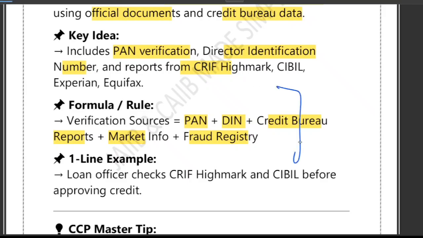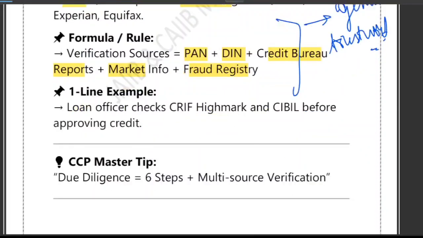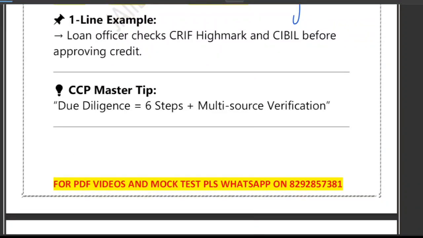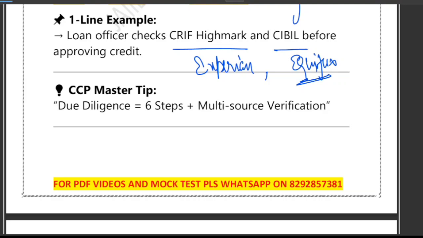All this process ensures that the loan goes to a genuine and trustworthy applicant. So I hope the rule is very clear. So what are the things under credit bureau? Credit bureau includes CRIF, High Mark, CIBIL. You might have heard the name of Experian. These are the credit bureaus. You might have heard the name of Equifax. So these are the credit bureaus, right?